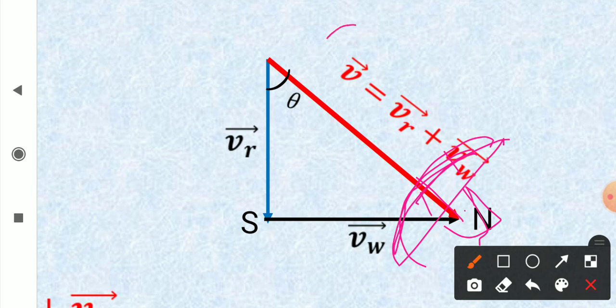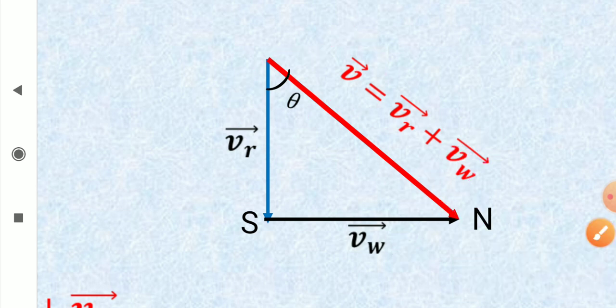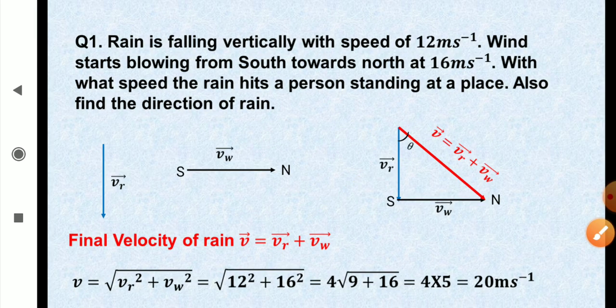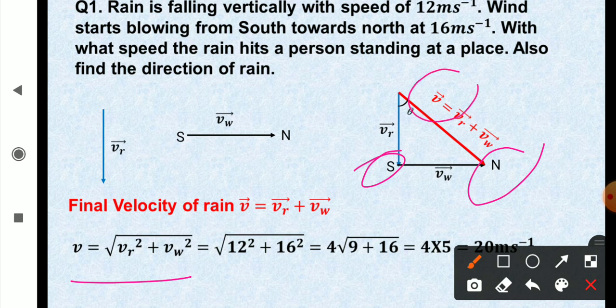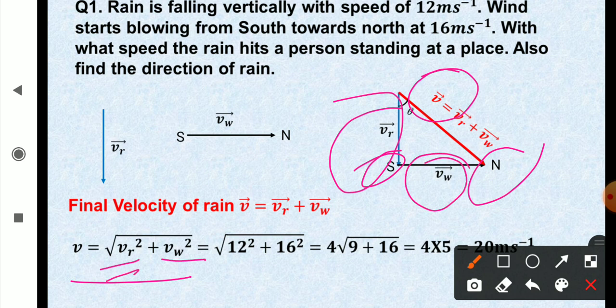Now, I want to find out the magnitude of V and this direction theta, two things. Since it is a right angle triangle, with south to north direction shown, I can simply use the Pythagoras theorem. So the hypotenuse is equal to the square root of perpendicular squared plus base squared.